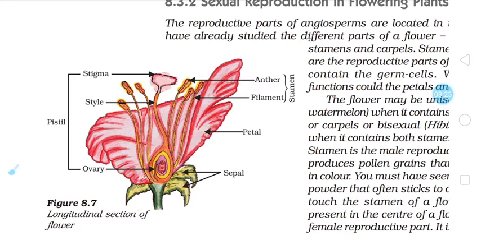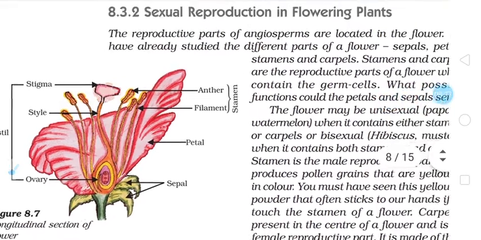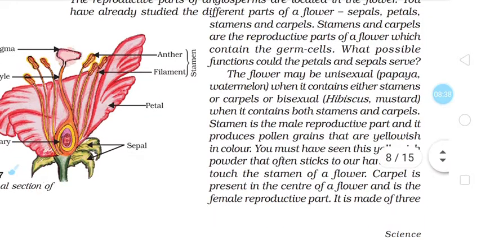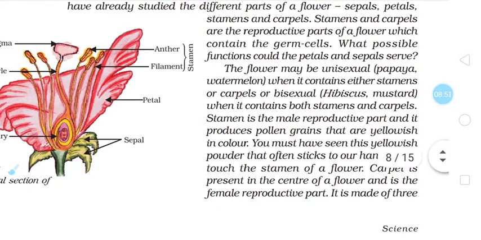So there are certain agencies, certain media which carry pollen grains from anther to the stigma. They are wind pollination, insect pollination, bird pollination with the help of birds. So these are different. Even water is there. Even some animals are also playing a very important role to transfer these pollen grains from